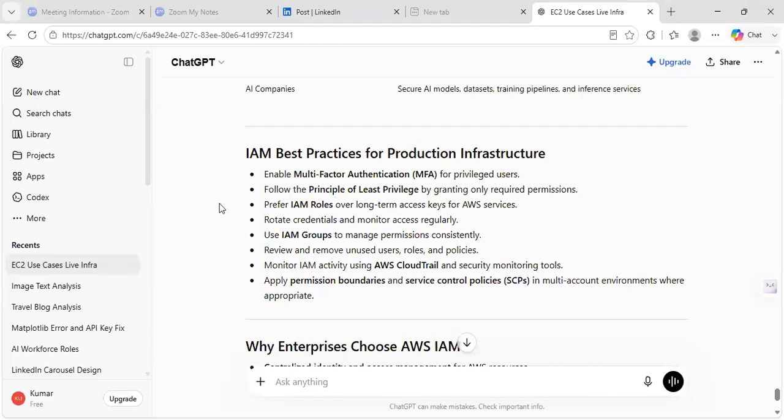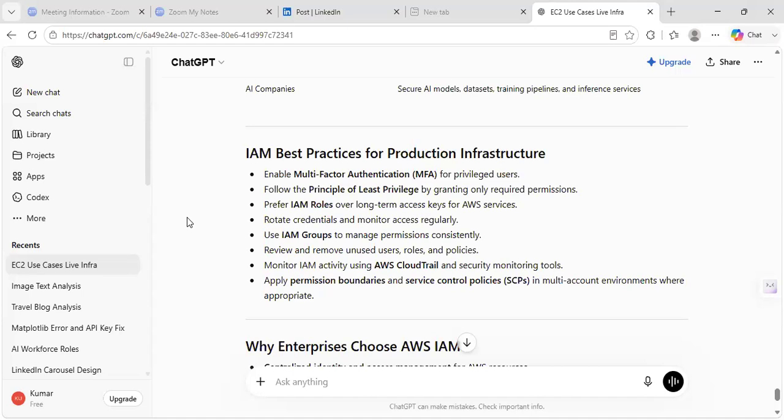So what are the IAM best practices finally for production infrastructure? Enable multi-factor authentication. MFA is required while creating your IAM policies. MFA is available. You need to use that feature. Follow the principle of least privilege. Means by granting only required permissions, you are not giving more permissions to them. Because the admins are very strict in following the security policies. They will not give access to all the other folders also. They will give permission to that folder only.